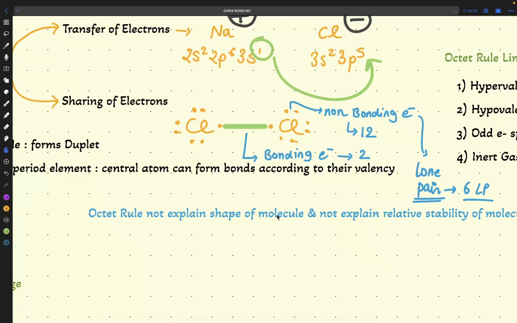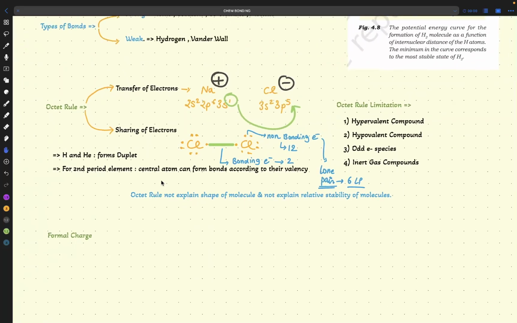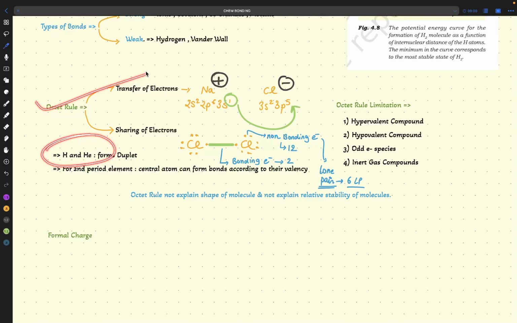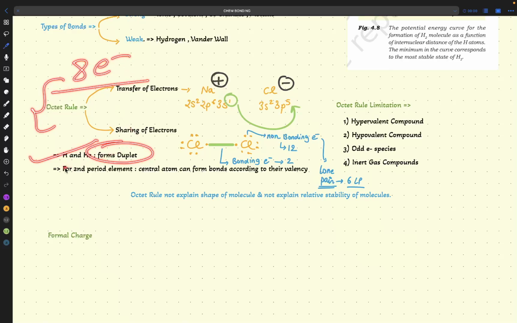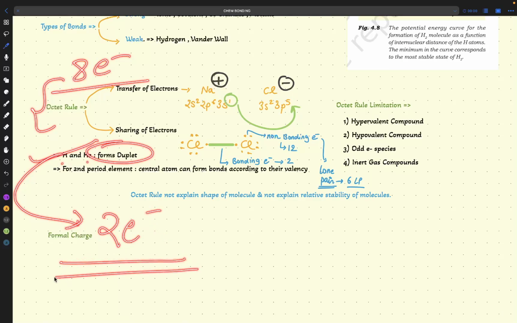Now we have completed sharing and transfer of electrons. Now we go with hydrogen and helium. Same thing again, I will not repeat. Hydrogen and helium form the duplet. Whatever is happening here, they are struggling to get 8 electrons, and here hydrogen and helium are struggling for 2 electrons. Why are they struggling for 2 electrons?